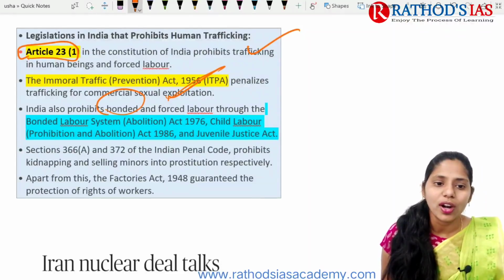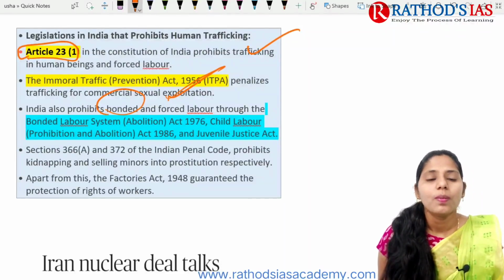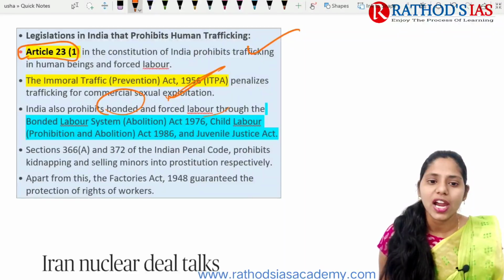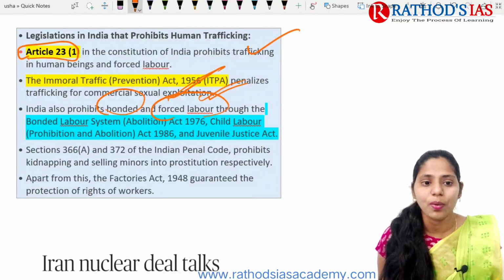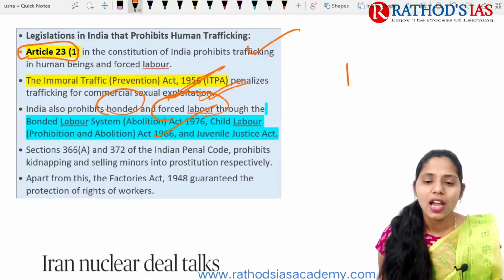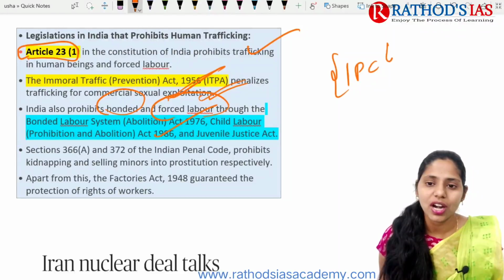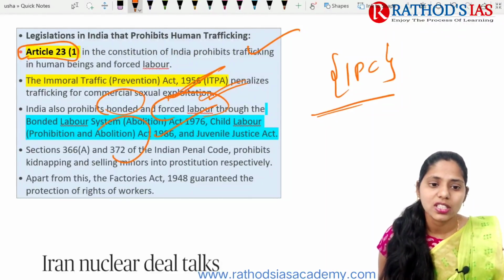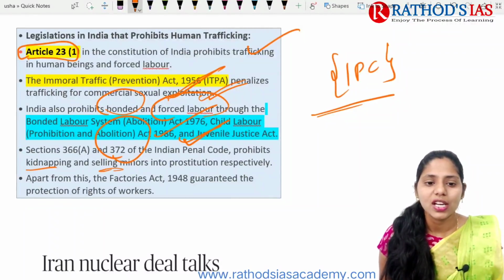Bonded labor is prohibited through the Bonded Labor System Abolition Act of 1976, and child labor or forced labor is prohibited through the Child Labor Prohibition and Abolition Act and the Juvenile Justice Act. There are also some sections in the IPC, section 366A and section 372, which prohibit kidnapping and selling of minors into prostitution respectively.